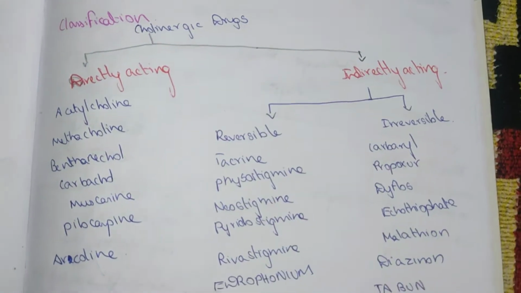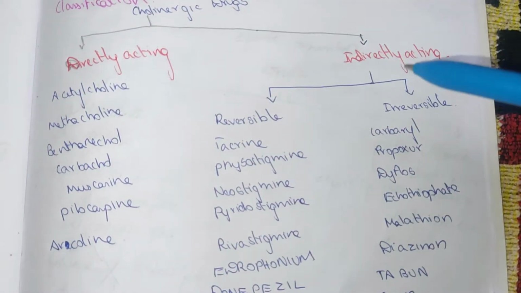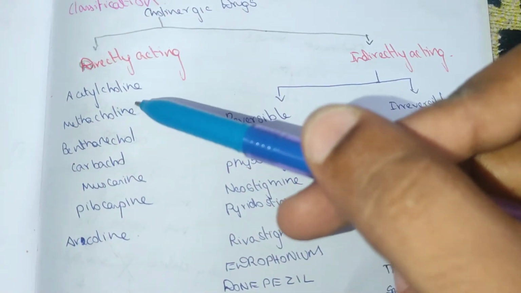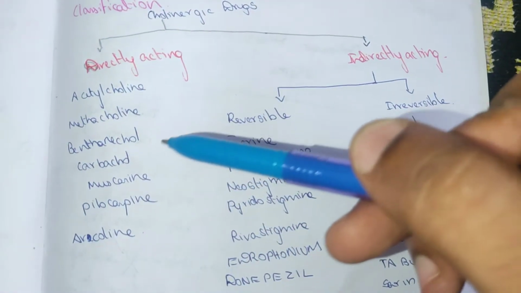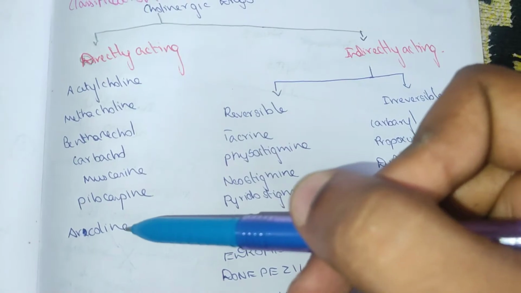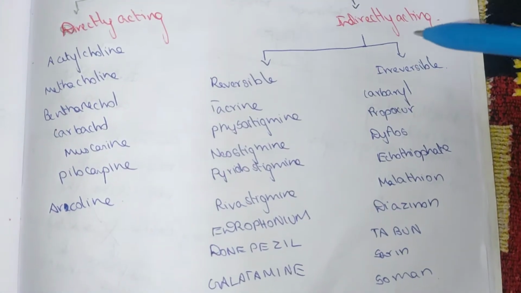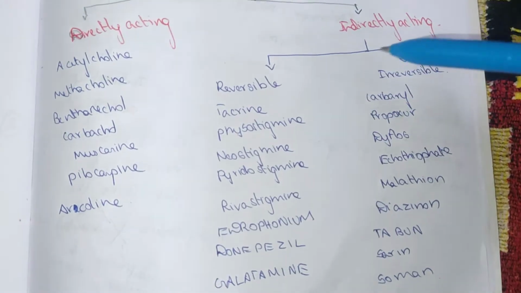Classification of cholinergic drugs: they are classified into directly acting and indirectly acting. The directly acting drugs are acetylcholine, methacholine, bethanechol, carbachol, muscarine, pilocarpine, arecoline. These are the directly acting drugs, and the indirectly acting drugs are divided into reversible as well as